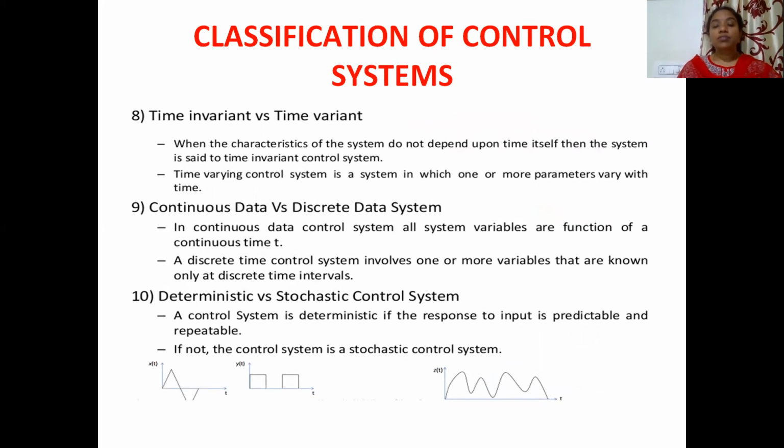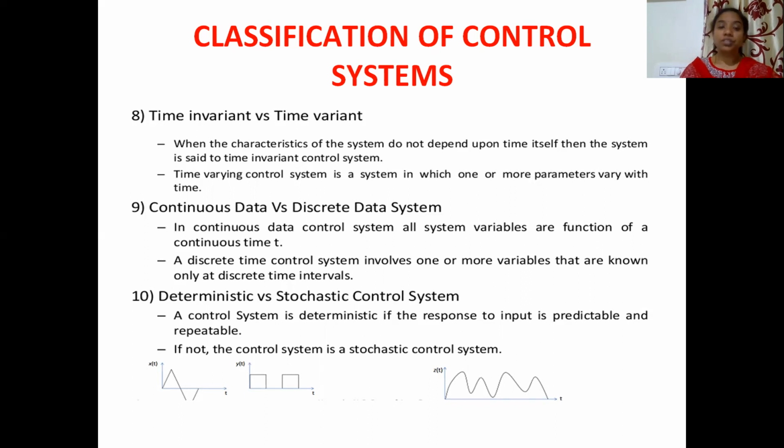When the characteristics of the system do not depend upon time itself, then the system is said to be a time invariant control system. A time varying control system is a system in which one or more parameters vary with time. Such types of control systems are called time varying control systems.